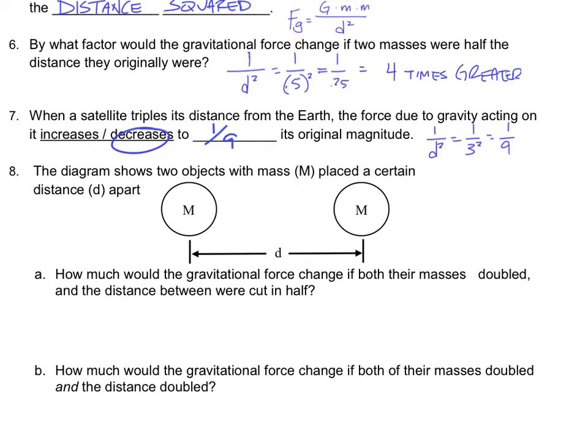So if my masses are doubling, so one is going from 1 to 2, the other one is also doubled, then 2 times 2 is 4. And the distance between is cut in half. So the inverse square: 0.5 squared is 0.25, and 1 over 0.25 is also 4. 4 times 4 gives me a force that is 16 times greater, or 16 times stronger.